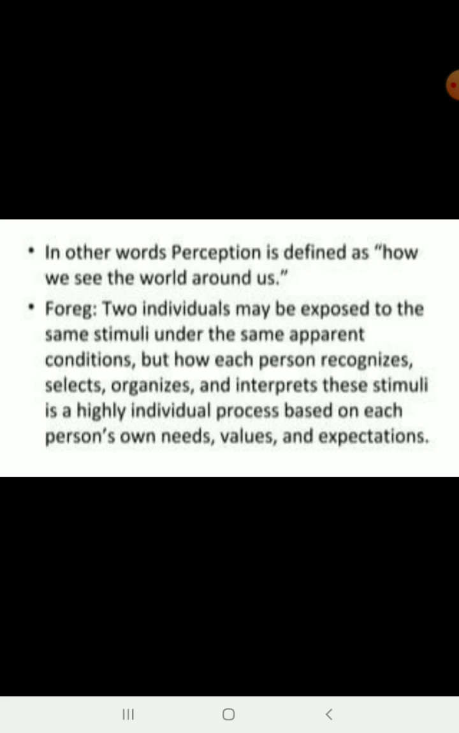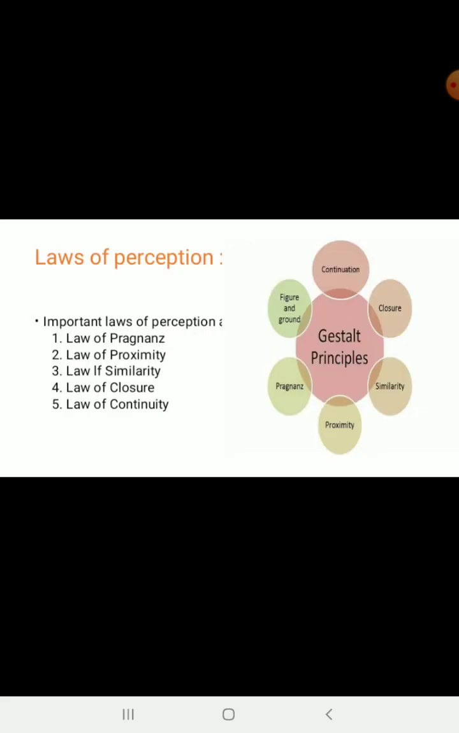For example, two individuals may be exposed to the same stimuli under the same apparent conditions, but how each person recognizes, selects, organizes, and interprets these stimuli is a highly individual process based on each person's own needs, values, and expectations. First, laws of perception. There are five types.